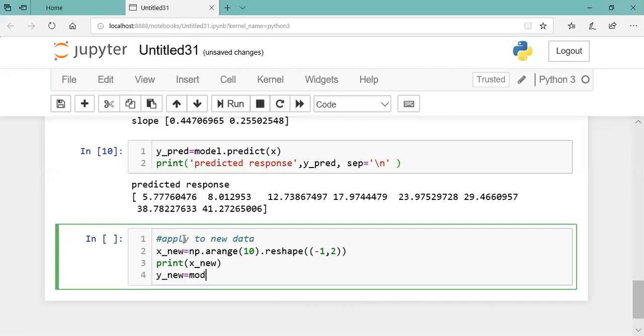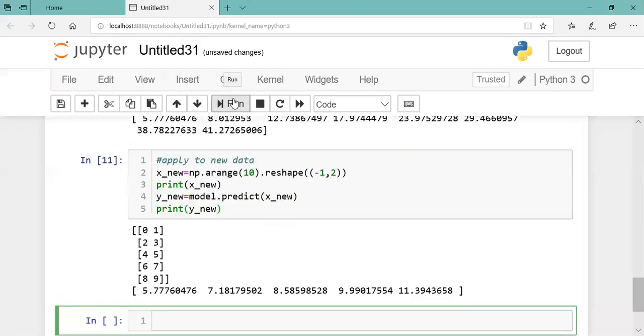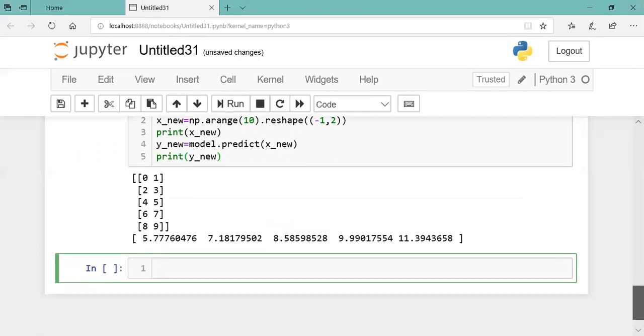The model is already made. Model dot predict, predict on the input data set X new, and print the value of Y new, which is the new output you are going to get. So two columns applied and then the output predicted, forecast. Same thing.